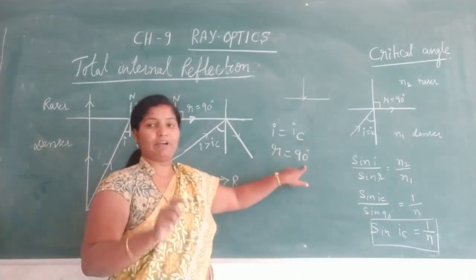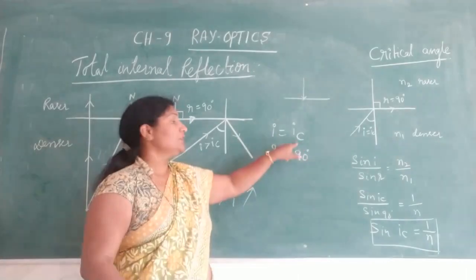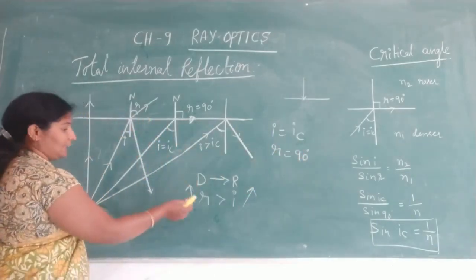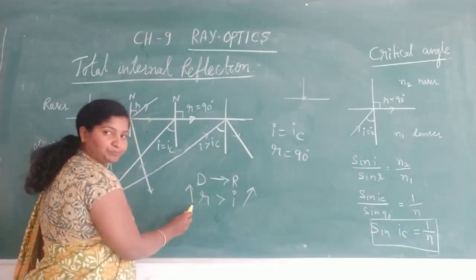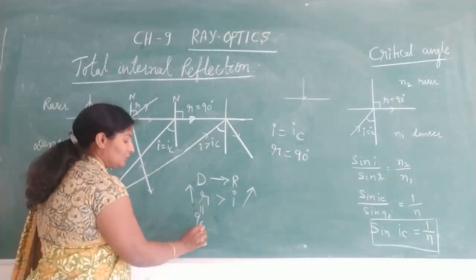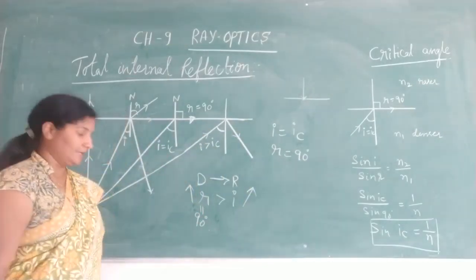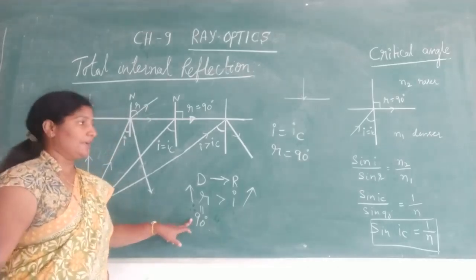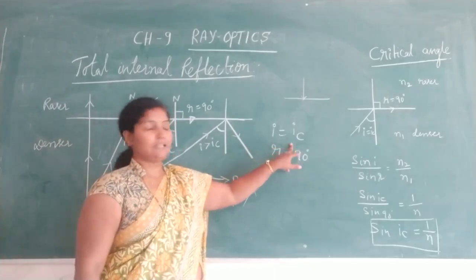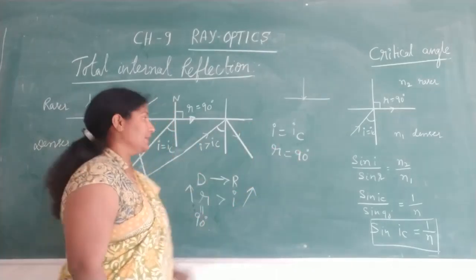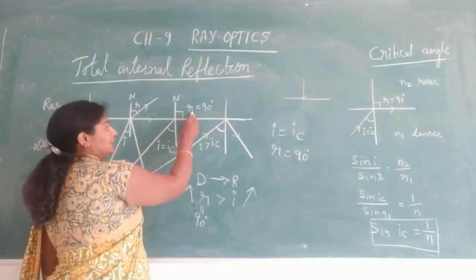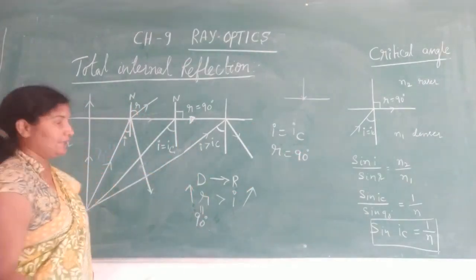Simply we can say whenever r is 90 degrees, i is equal to the critical angle. As i increases, r also increases and reaches a maximum value of 90 degrees. So here i is equal to the critical angle, then r is equal to 90 degrees.